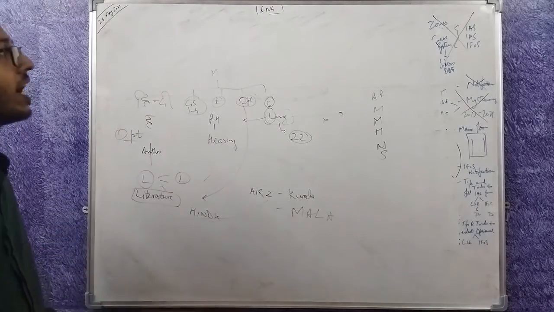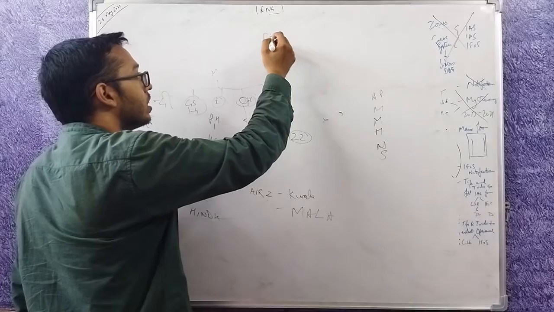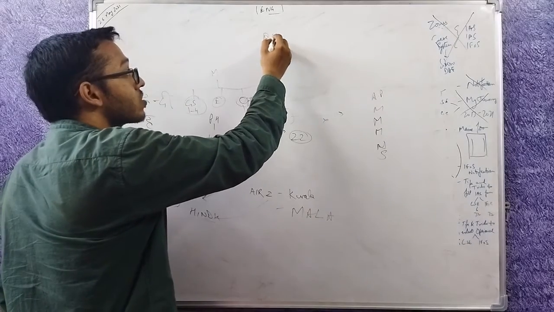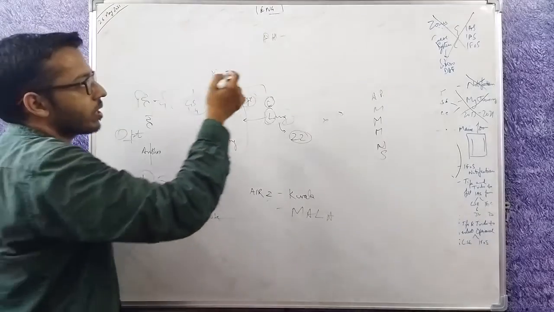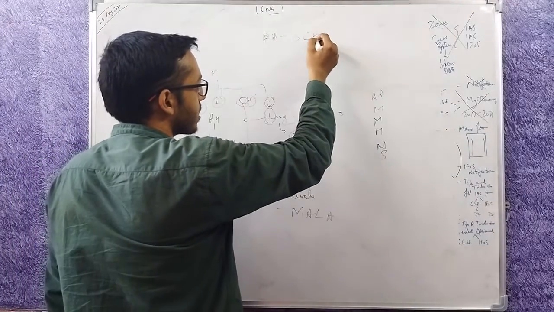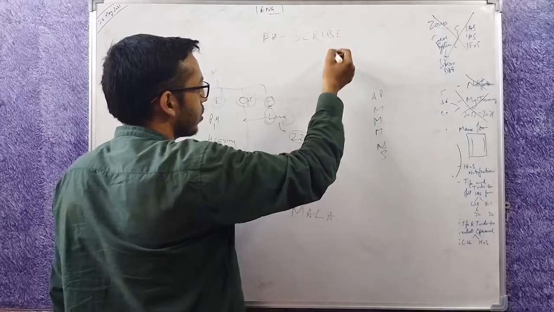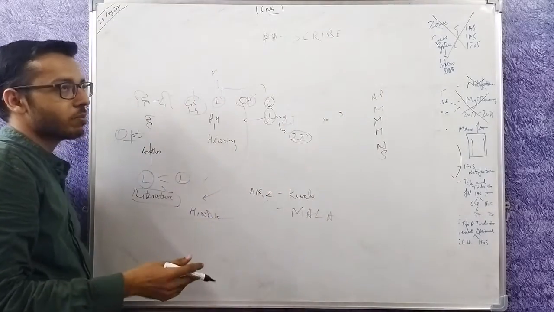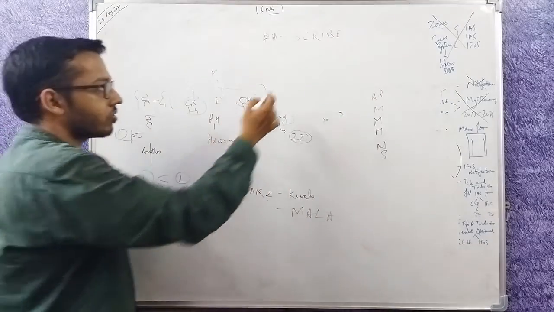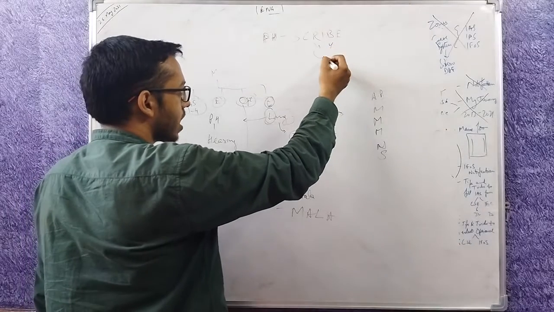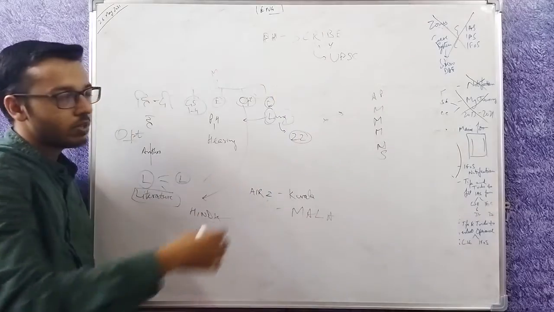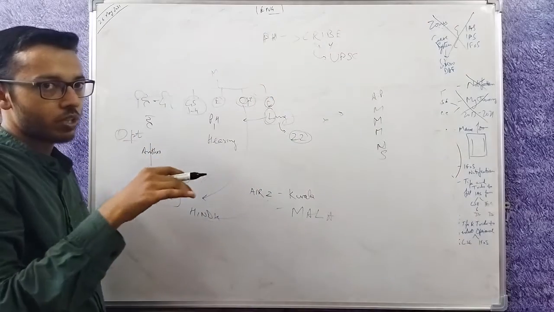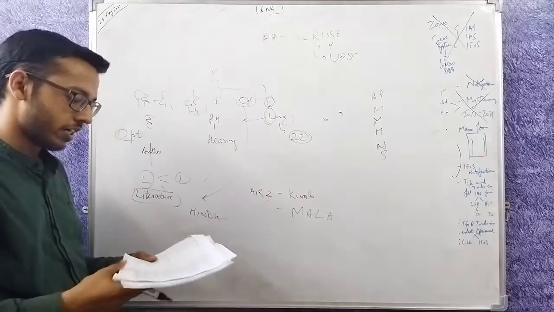If you are physically handicapped, let's say you don't have hands or you don't have eyes, in that case you cannot write your paper yourself. So that person gets the facility of a scribe. Scribe means a person who writes the paper on your behalf. Either you can bring your own scribe, or UPSC can allocate a scribe. You will dictate the paper to the scribe, and then the scribe will write it.